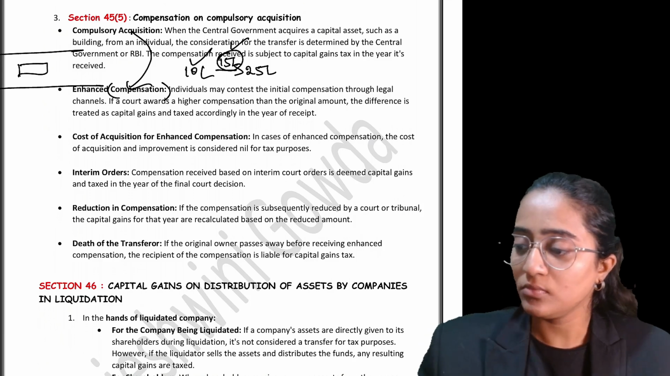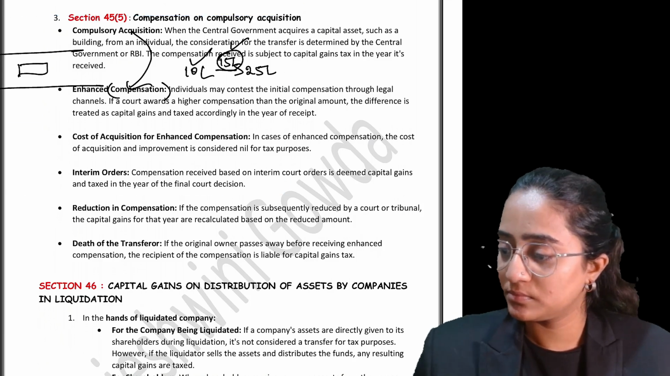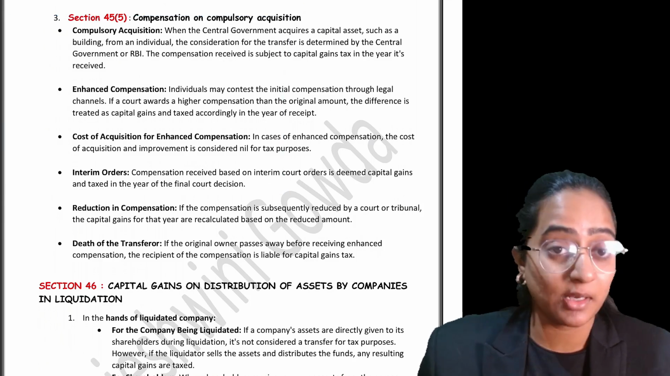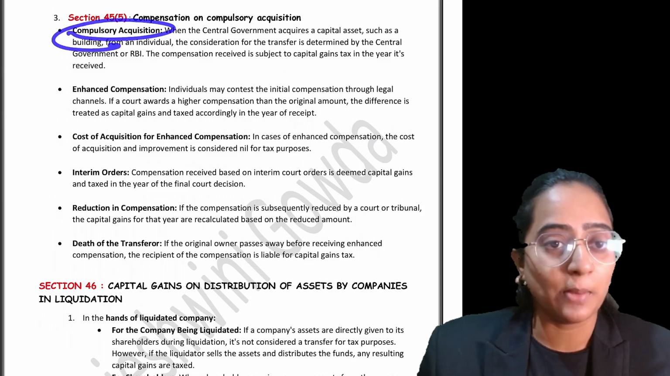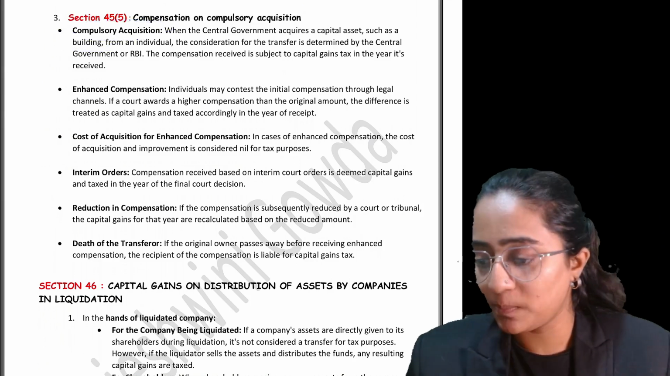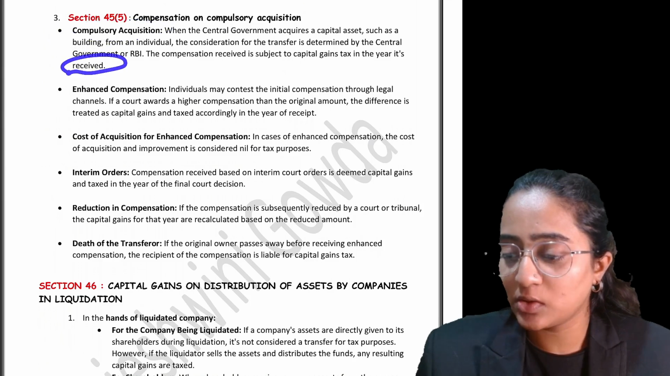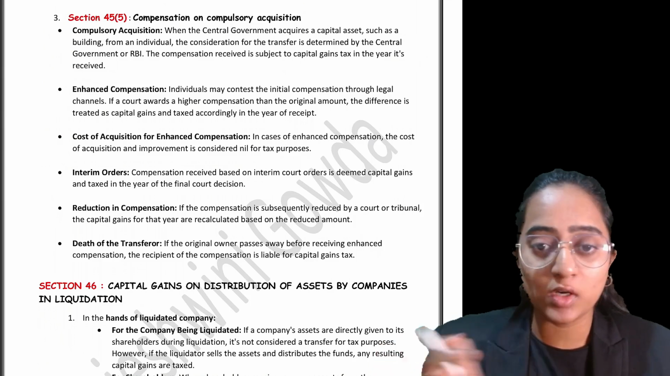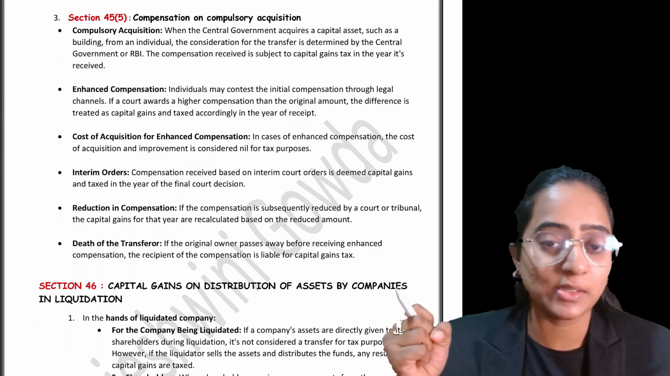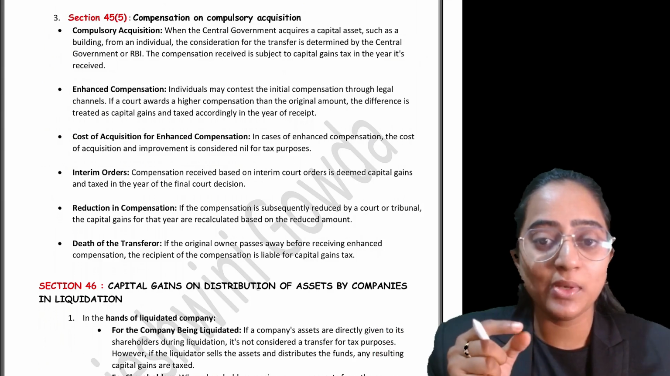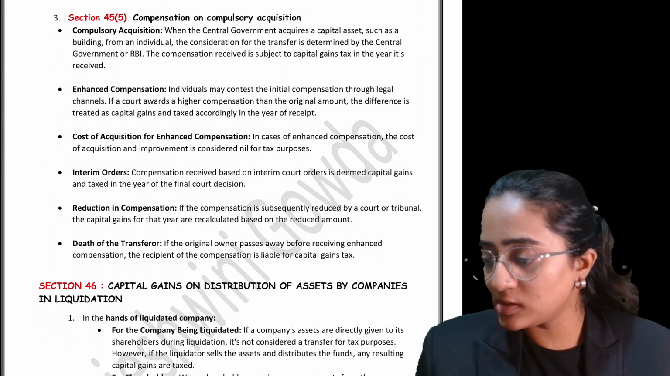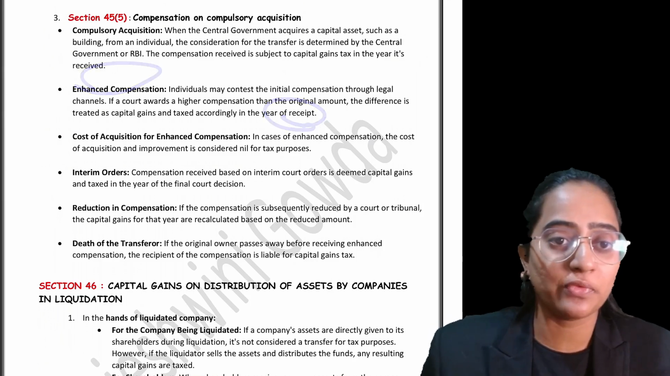Clear? Now, compulsory enhanced compensation. Remember one thing, people. In case of compulsory compensation, whatever compensation you have received is subject to tax in the year in which it is received. Whichever year it has been taken over, no, it is not taxable in the year of taking over. It is taxable in the year of receipt, whenever you have received the money from the government. Enhanced compensation also is taxable in the year of receipt.